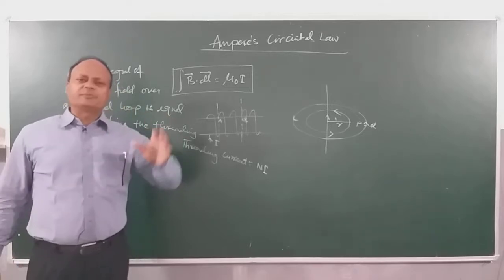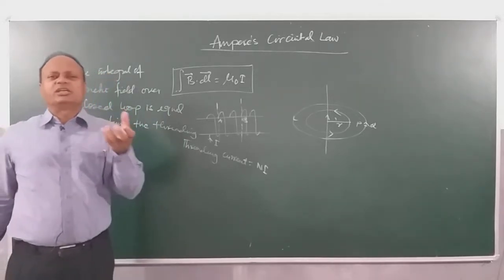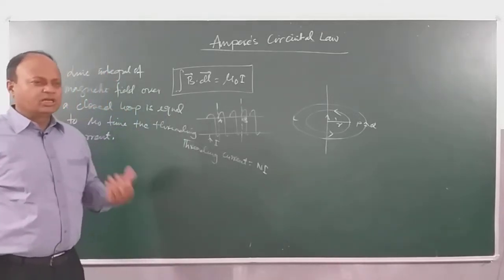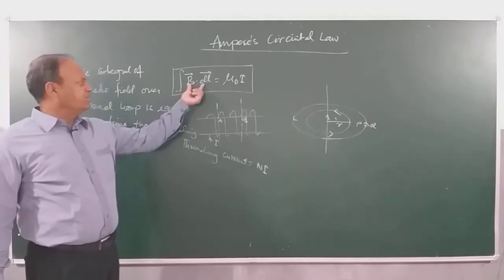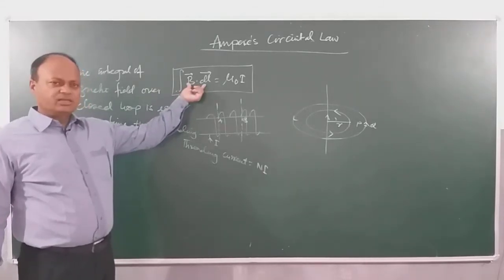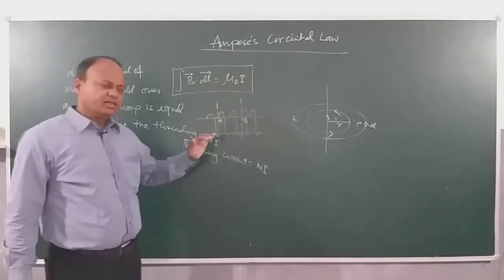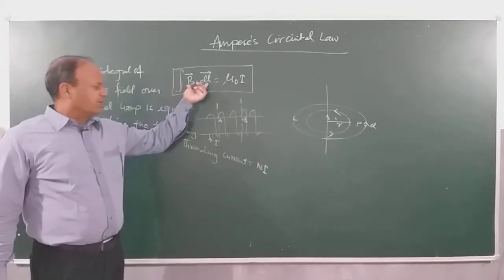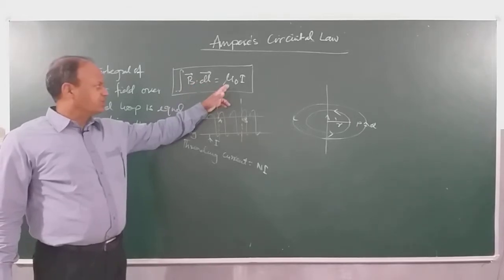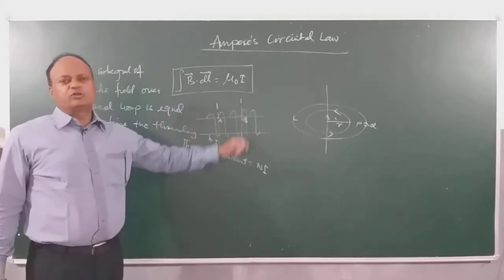So Ampere's law is something like Gauss law which you did. Gauss law, if you remember, E dot ds is equal to charge enclosed by permittivity of free space. Line integral of magnetic field is mu0 times the enclosed current.